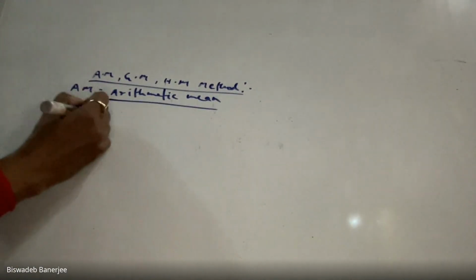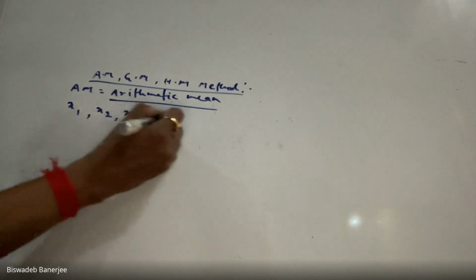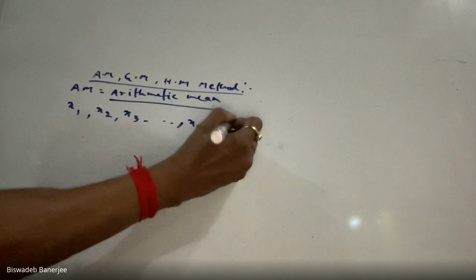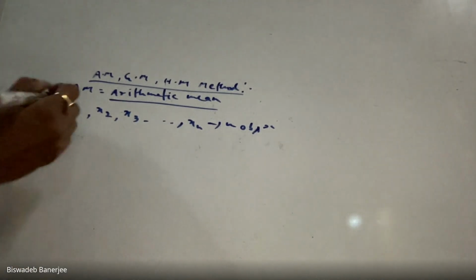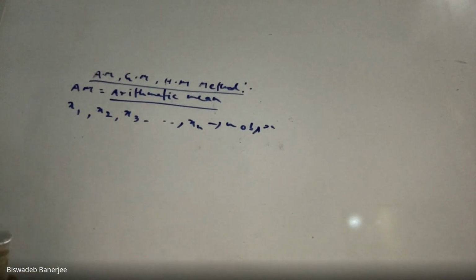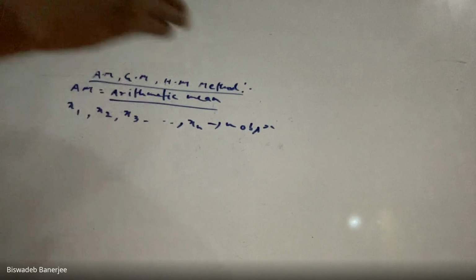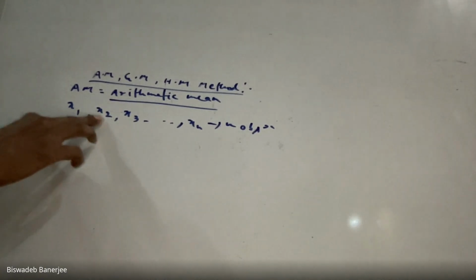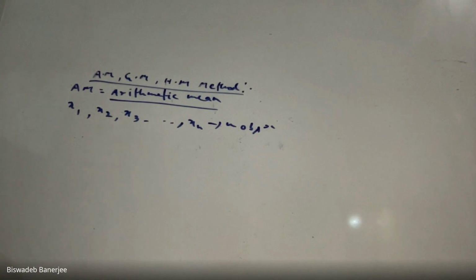Suppose x1, x2, x3, ... These are n observations. Suppose x1, x2, xn, these are n observations. Okay. Now, observations means what? Suppose these are heights of students. Say x1 is your height, x2 is the height of your friend, and so on. Observation can be anything. This can be marks as well. Suppose x1 is your marks, x2 is the marks of your friend, and so on. So suppose x1, x2, xn, these are some observations.